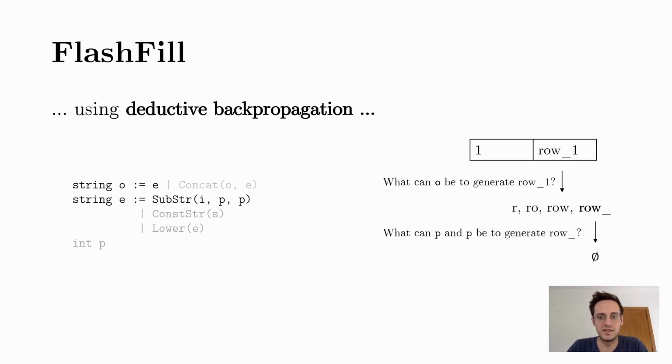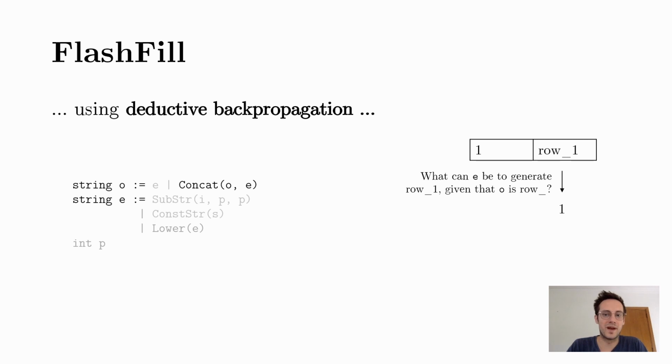We pick one of these, row_, and then try to figure out how we can build this string. We follow an allowed production rule and arrive at a substring operator. Again, we ask the question what its arguments can be to generate row_. But there are no positions in the input string such that row_ is a substring, so we reach a dead end. For one of the other allowed production rules, const string, there is a value for its argument that can build row_, namely the string row_.